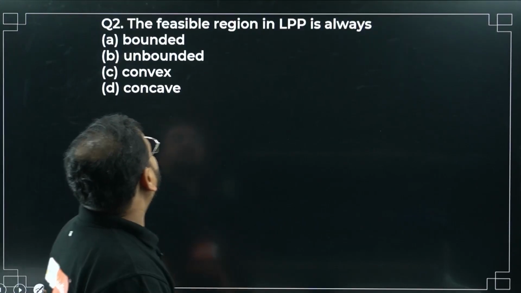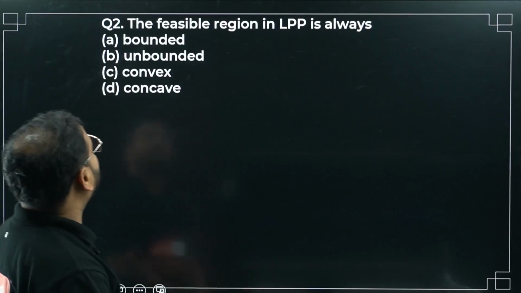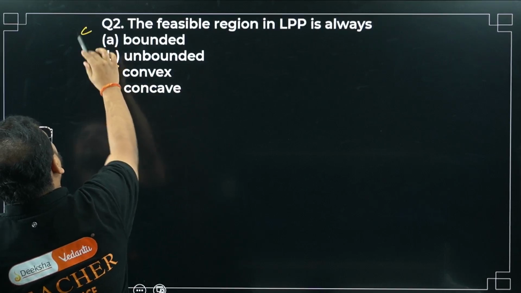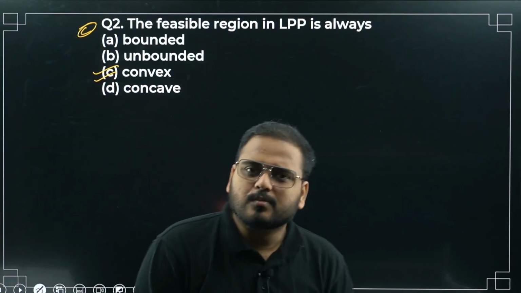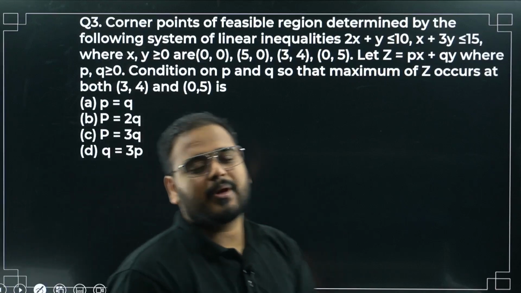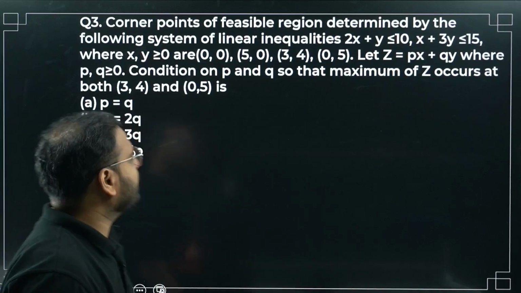Okay, the feasible region in LPP is always what? Alright, this is convex. Correct? Okay, no problem there. Okay, a very standard question. This can be asked. Very good question. Okay, simple but it can be asked. Please remember a couple of things.